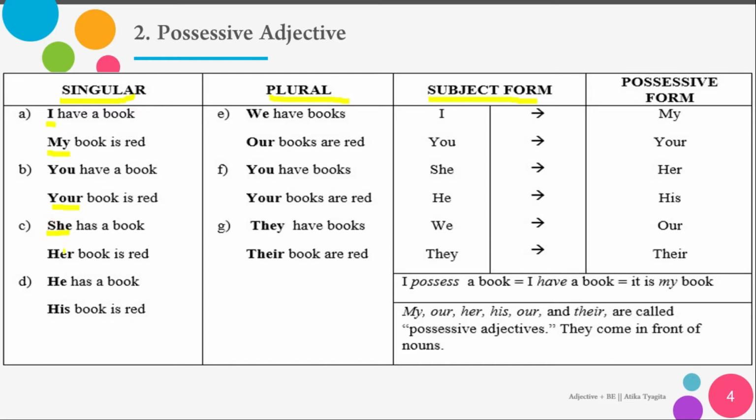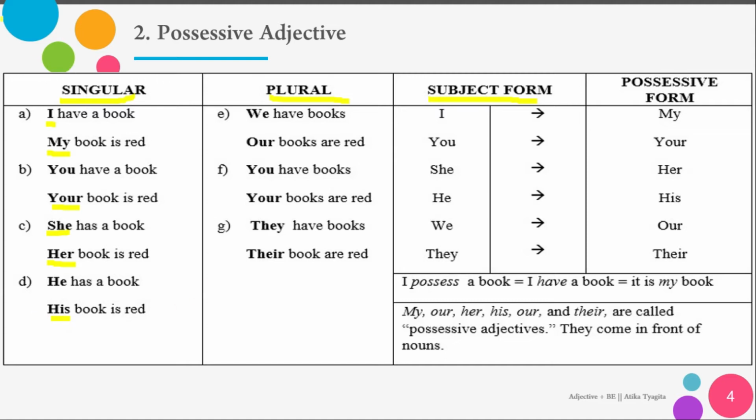Well, she has a book. You can say her book is red. He has a book. His book is red. So when you say the possessive, or in Bahasa we say kepemilikan, you can say my, your, her, or his to mention it's possessive.